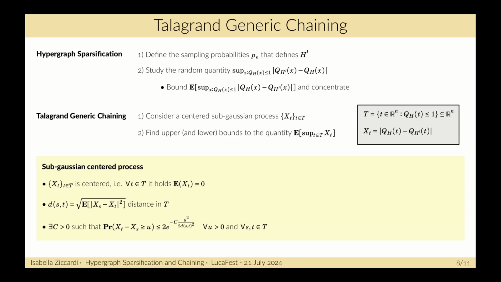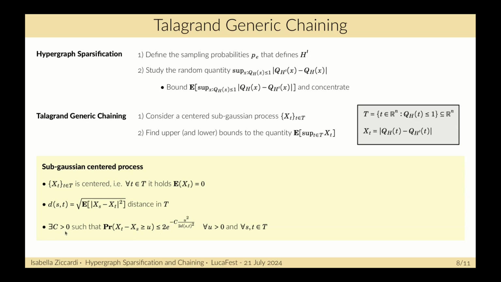A sub-Gaussian process X_t is such that for every s and t, the tail of this quantity is like a Gaussian process.